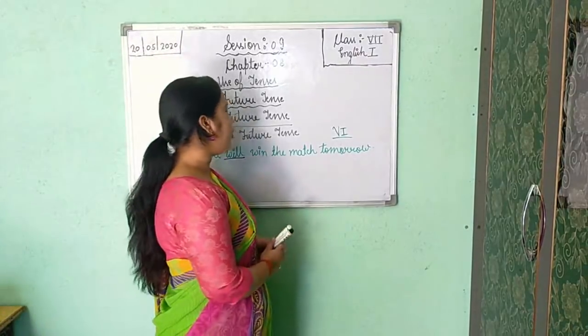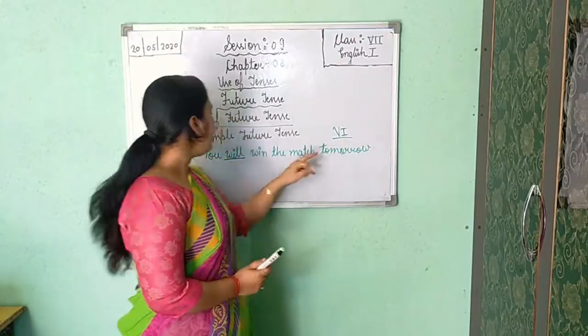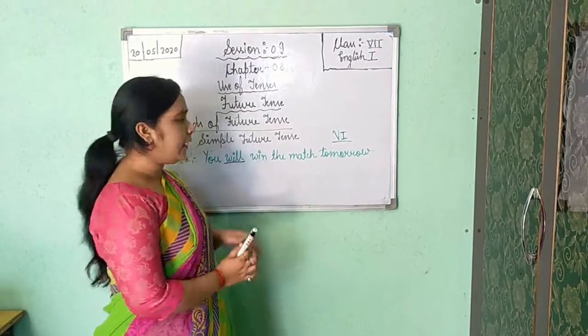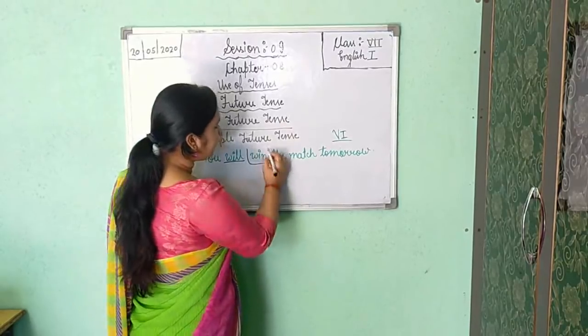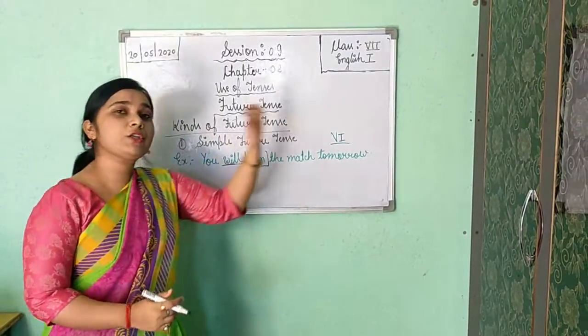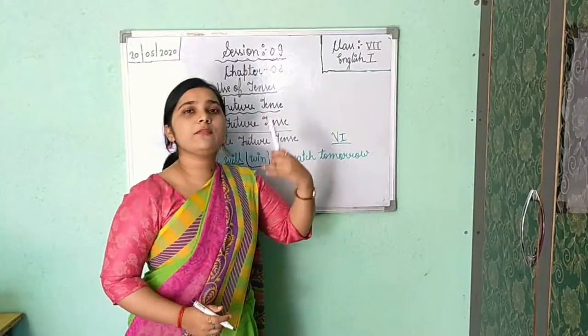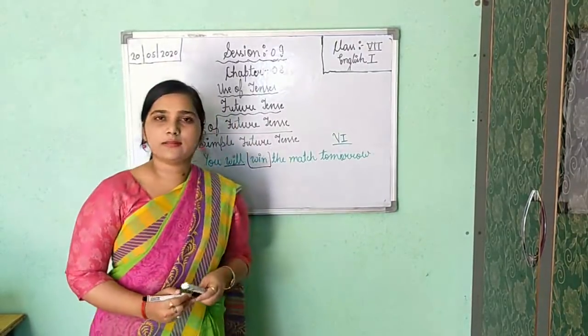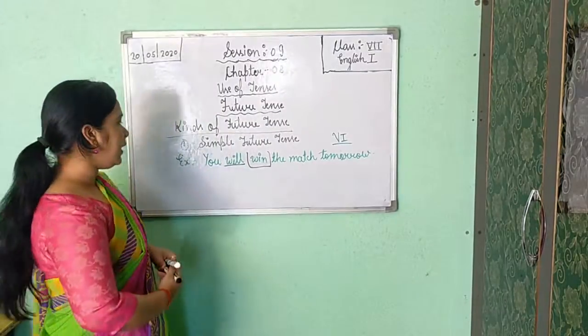And as I have told you, we will use verb first form. So here I have used verb first form, that is win. Okay. So now it is clear to you, and see the sense, you will win the match tomorrow. Tomorrow means in the future, the next day. So here we are using simple future tense. I think it is clear to you.